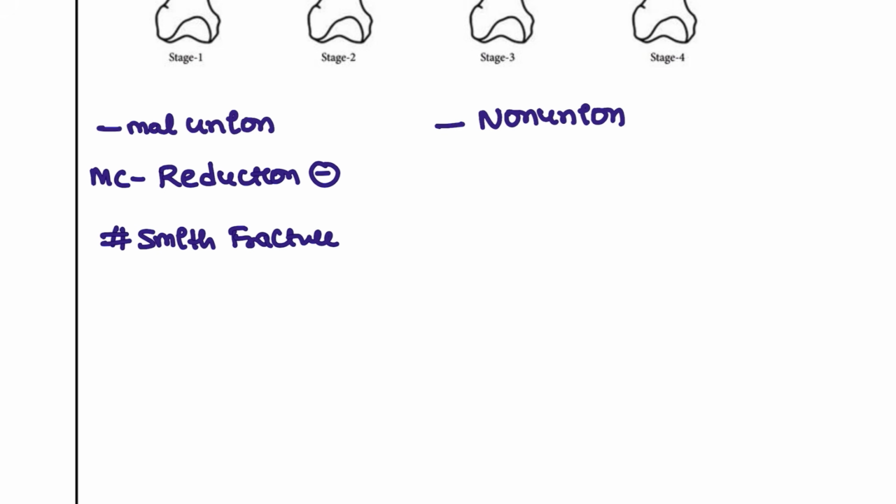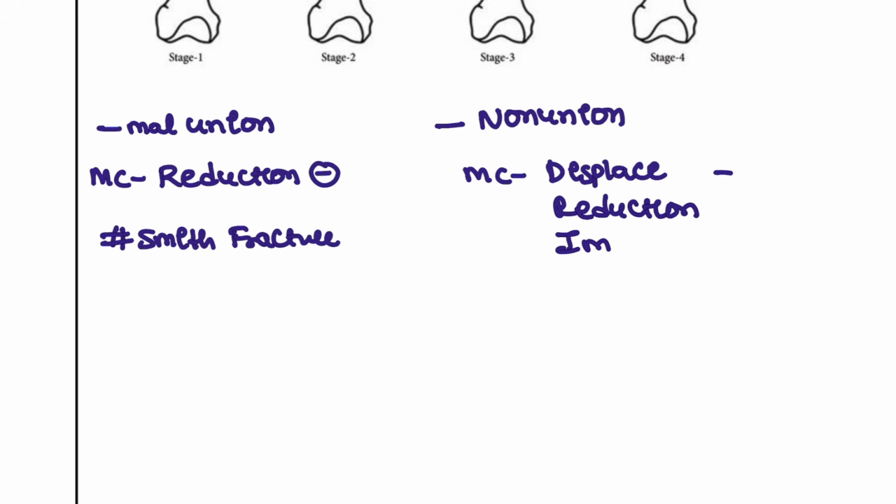Next, coming to the non-unions. The non-union is most commonly due to a problem in the patient. Okay, so the patient has displacement, or the reduction is not done properly, or the patient has some immune processes. For example, improper callus formation, improper hematoma formation.